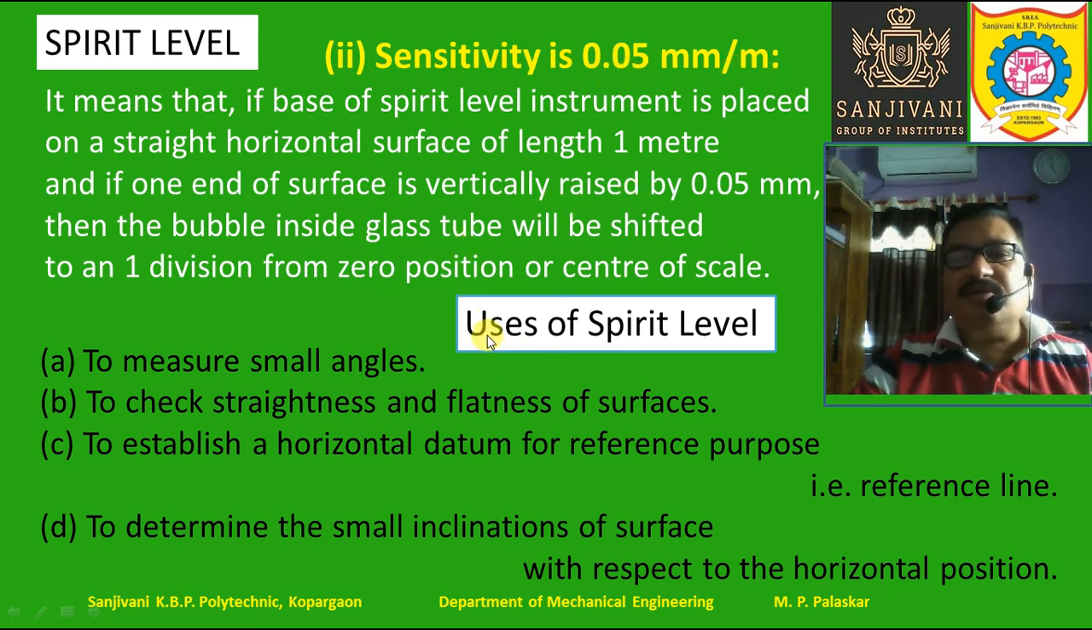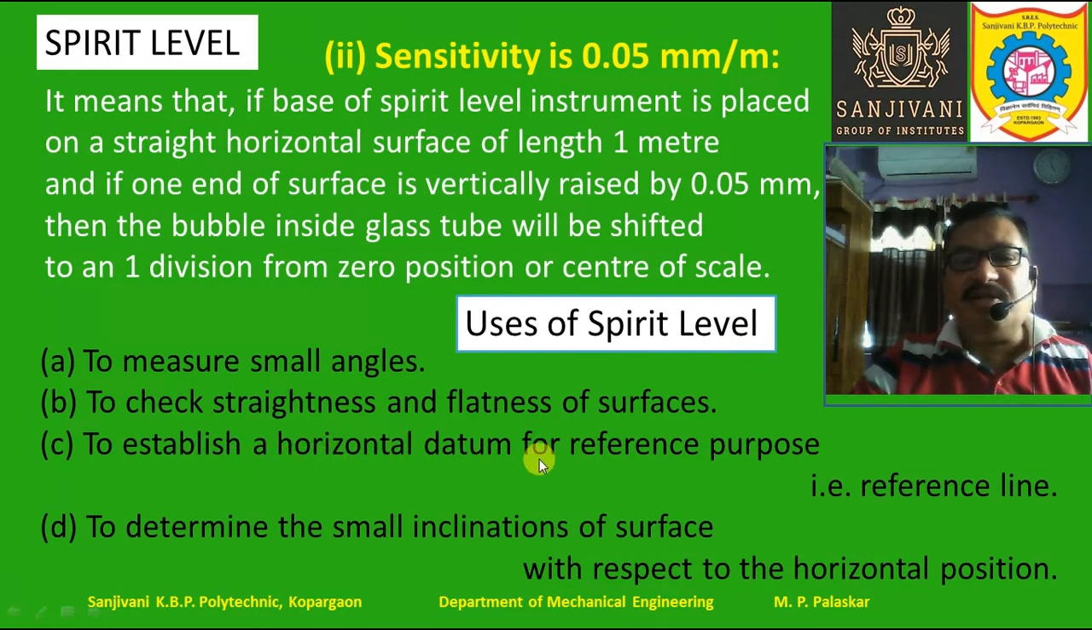Okay, so finally let us study the uses of spirit level. Spirit level is used to measure small angles. Only small angles can be measured very accurately with the help of the spirit level. Mostly the spirit level is used to ensure the flatness of the surface. Spirit level is used to check straightness and flatness of surfaces. So the straightness and the flatness of the surfaces can be ensured or checked by using the spirit level.